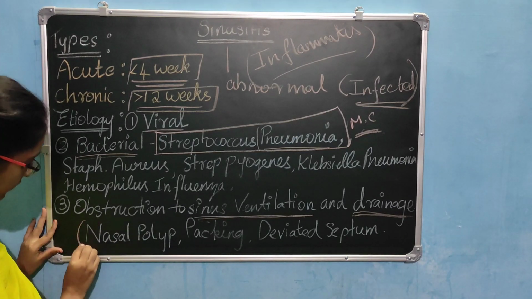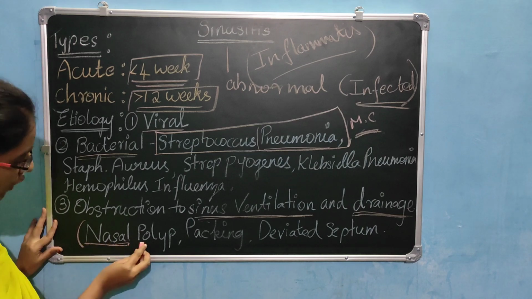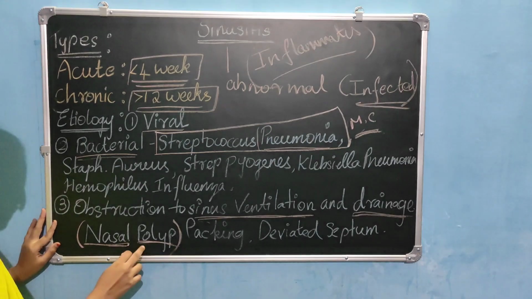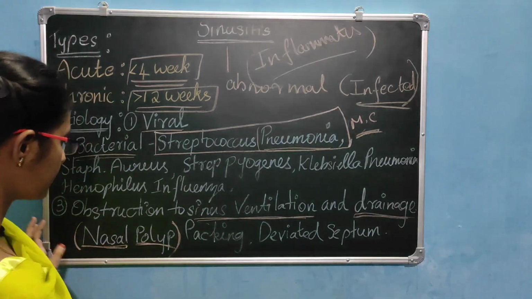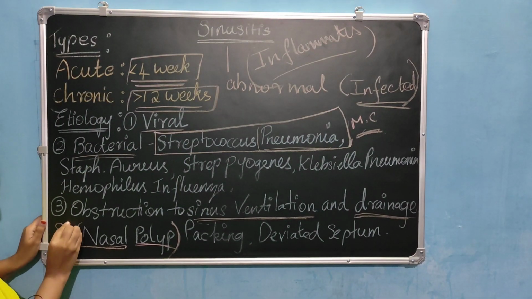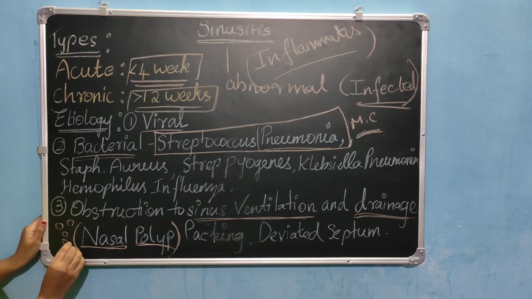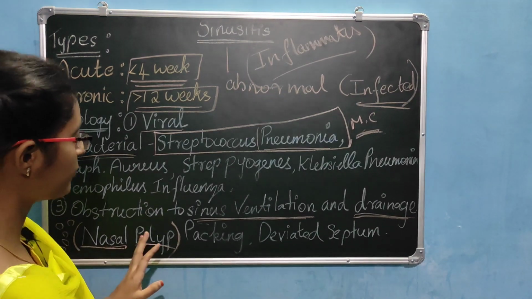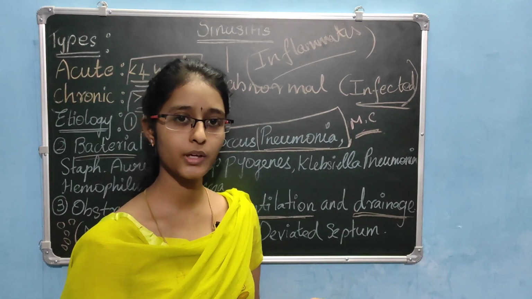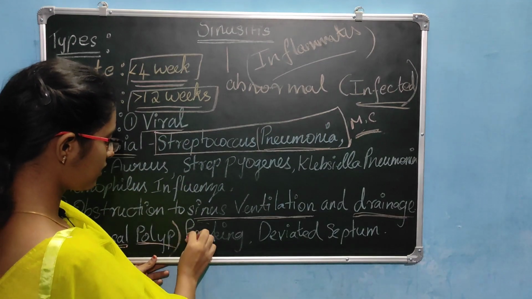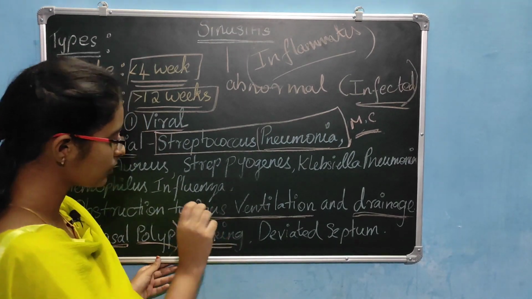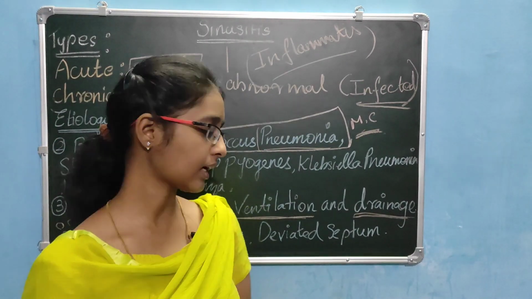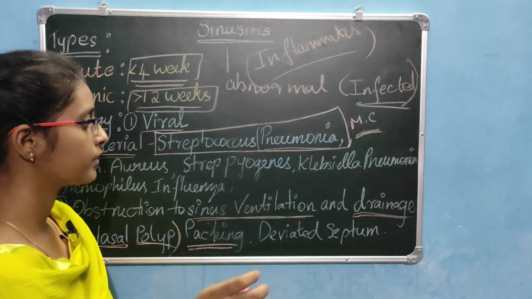Nasal means nose, and polyp is an extramuscular structure which is present within the nasal cavity, like bubbles. It's like a bubble which is present in the nasal cavity. And packing is usually a treatment for stopping bleeding. They do packing, nasal packing. It also stops secretion.